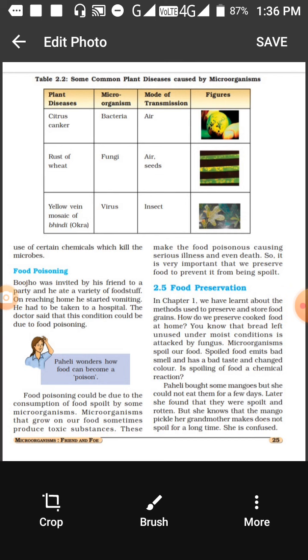Then the next is rust of wheat, in which the wheat shows brown colored powder, and this is caused by a fungus. This happens when the dry crop gets watered, or when there is rain and then the crop gets spoiled. Then the next is a disease which is caused by a virus. It is also caused when there is moisture.